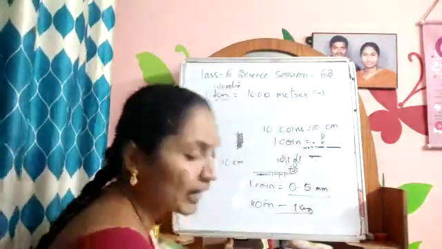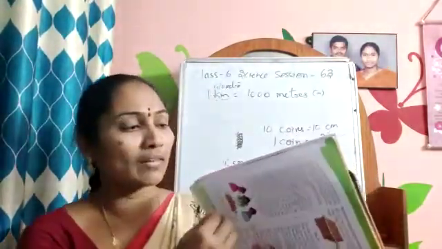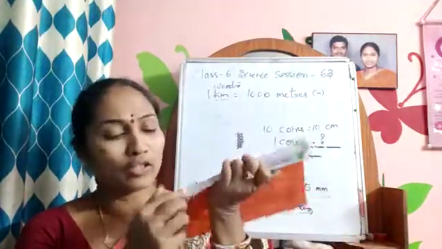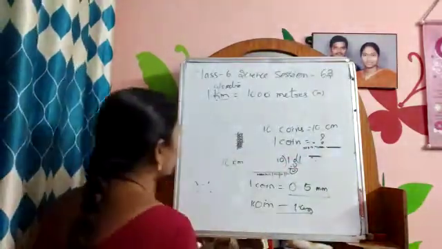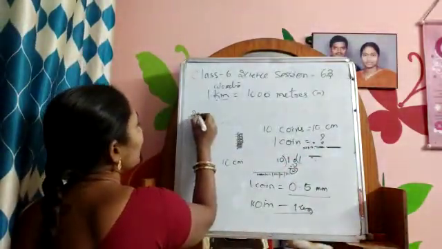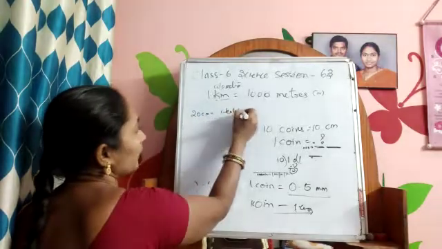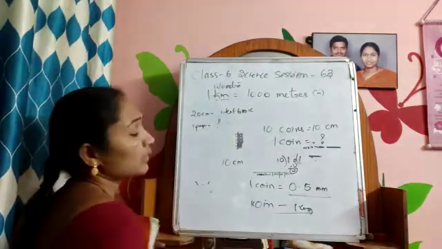In this way you have to calculate the thickness of a textbook. Now suppose you cannot calculate the measurement of one paper, then you take the total book and measure it with the scale. You may get 20 centimeters as the full thickness of one textbook. Then one paper is equal to how much? Then how will you divide?